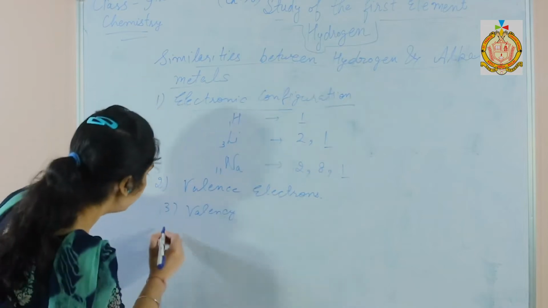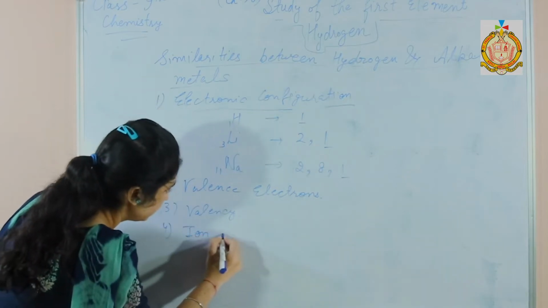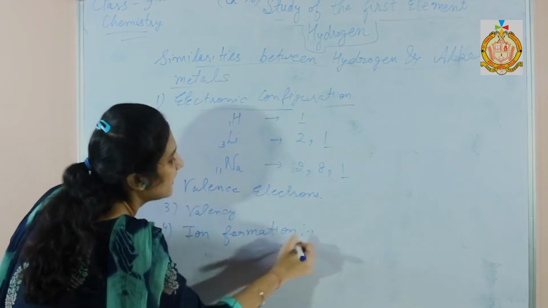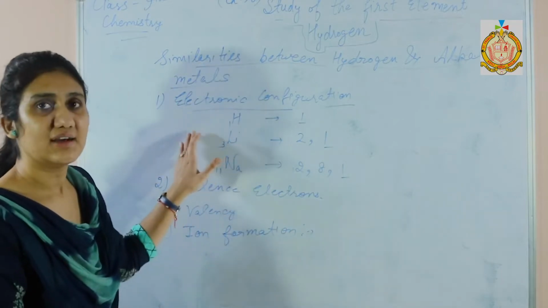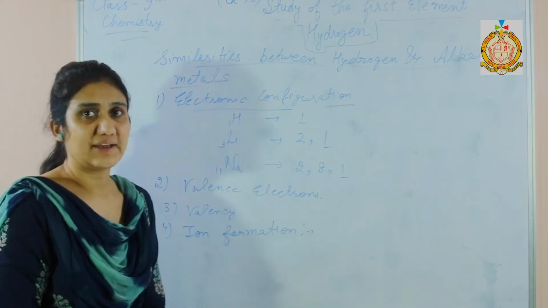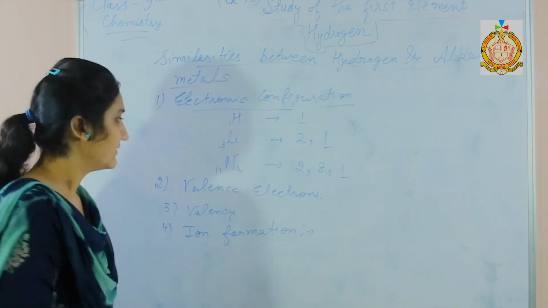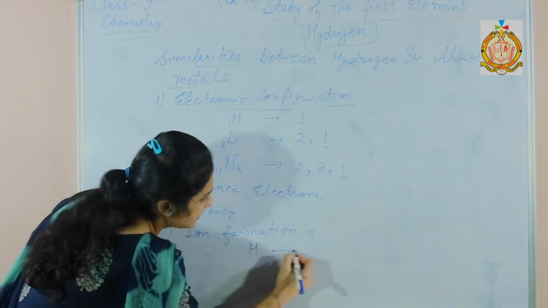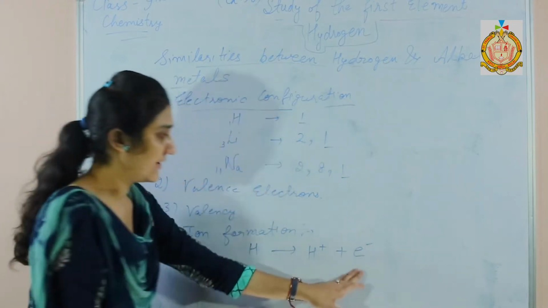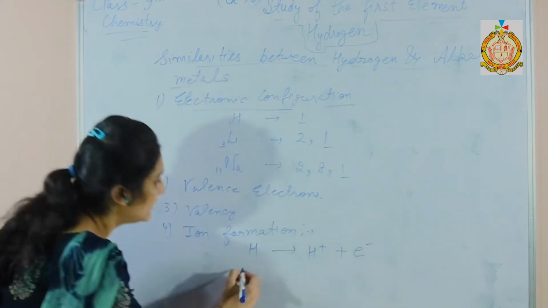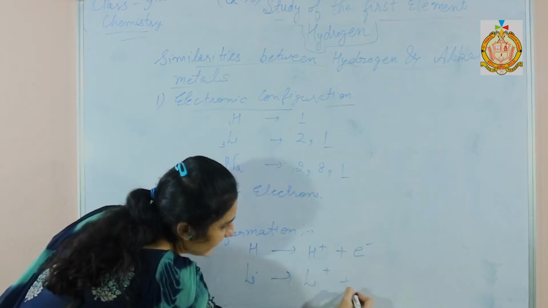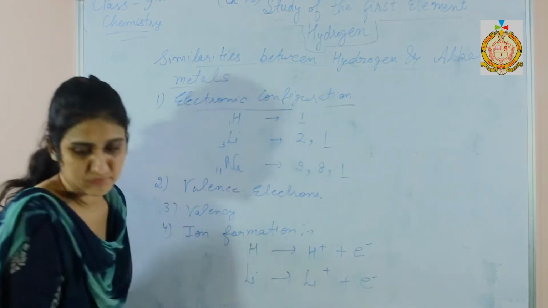Next one is ion formation. Hydrogen as well as alkali metals, being electropositive in nature, lose one electron to give cations. For example, hydrogen gives H+ ion and loses one electron. Similarly, lithium forms Li+ and loses one electron.